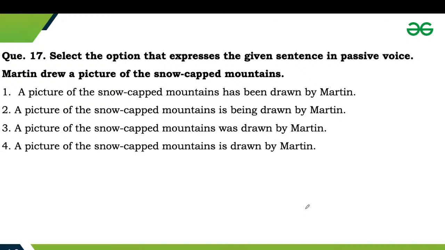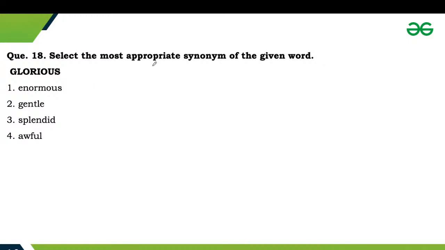Next one is question number 18. Select the most appropriate synonym of the given word glorious. So what does glorious mean? Glorious refers to something that is amazing and admirable. So its synonym is splendid. Splendid refers to something that is magnificent and impressive.